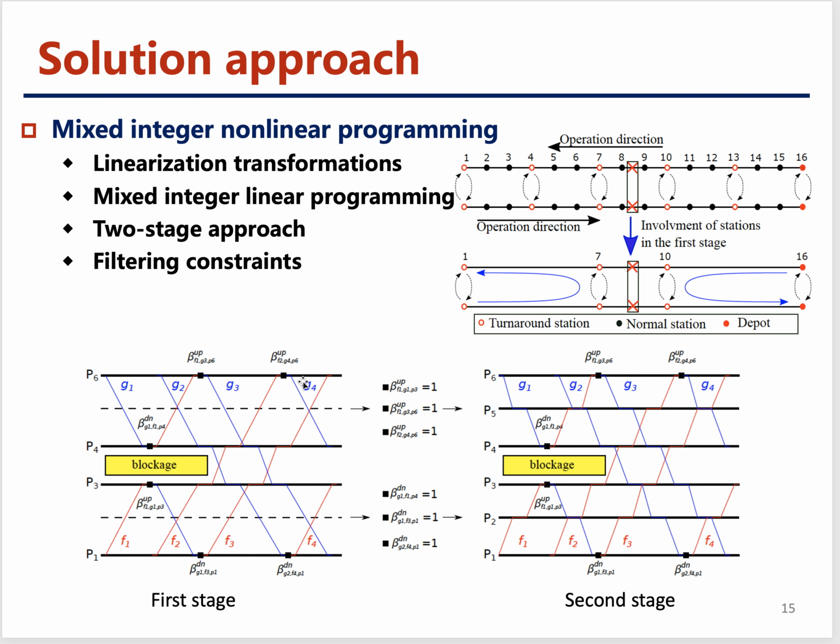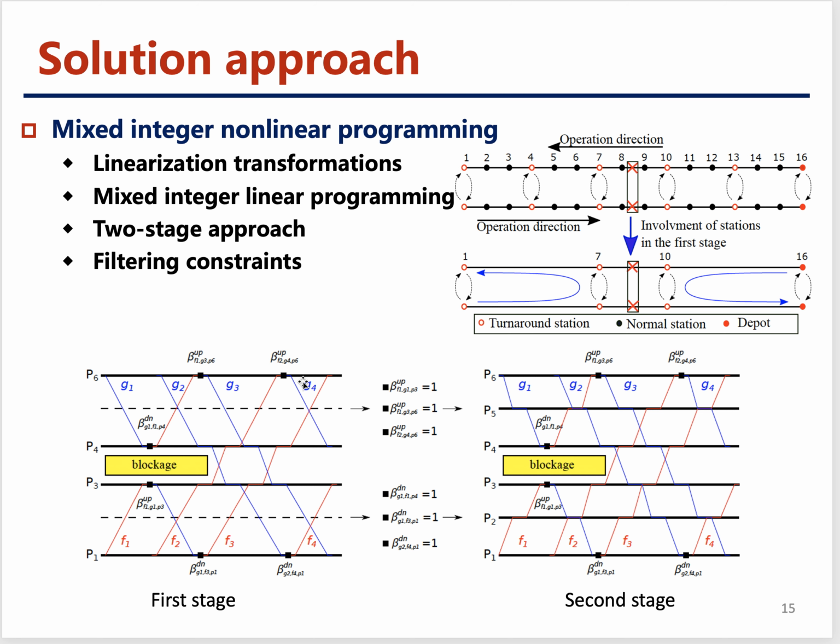For the solution approach, the formulated problem is a mixed integer nonlinear programming problem. The first step we did is to linearize the problem by using some transformation properties. Afterwards, we can get a mixed integer linear programming problem, which can be solved by existing solvers, such as CPLEX or Gurobi. We can use those commercial solvers to solve it. However, the computation time is too long for real-time applications, which could take 10 minutes or even half an hour to get the optimal solution.